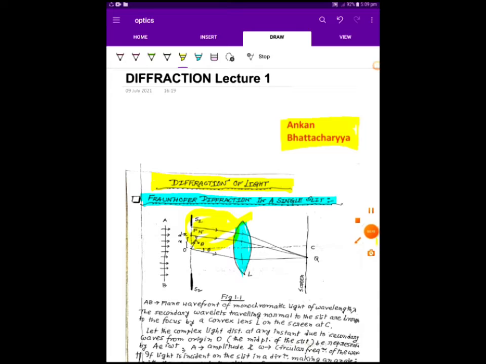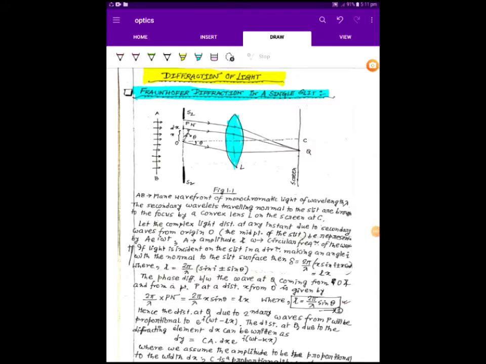This effect is found to be significant when the dimension of the diffracting element is comparable with the wavelength of light used. Now, we should point out that there is not much of a difference between the phenomena of interference and diffraction.